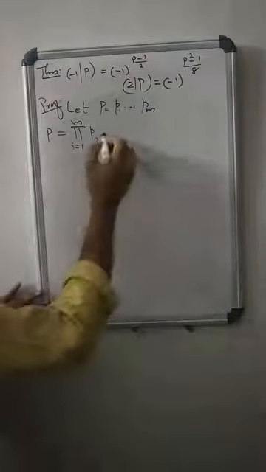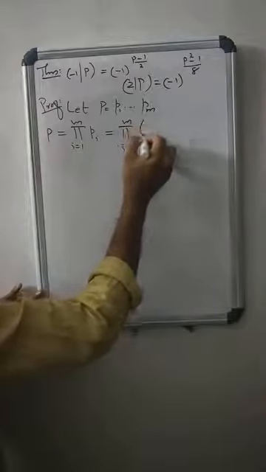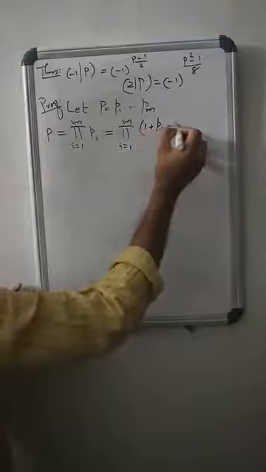This can be rewritten as the product, i ranges from 1 to m, of 1 plus pi minus 1.